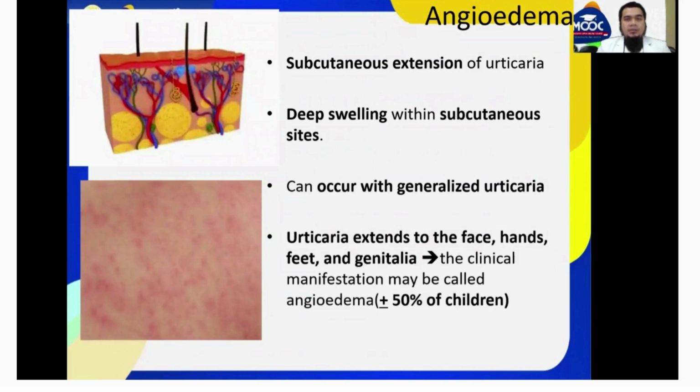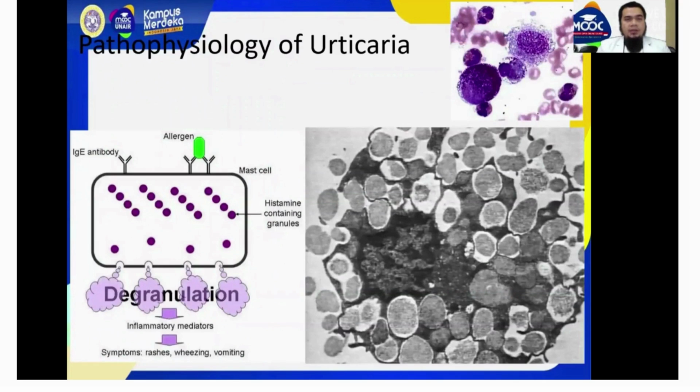Angioedema is a subcutaneous extension of urticaria. Deep swelling at subcutaneous sites can occur with generalized urticaria. Urticaria extends to the face, hands, feet, and genitalia. In urticaria, the allergen is bound to the IgE receptor on the mast cell, and the mast cell will be degranulated and release inflammatory mediators, and the symptoms appear.